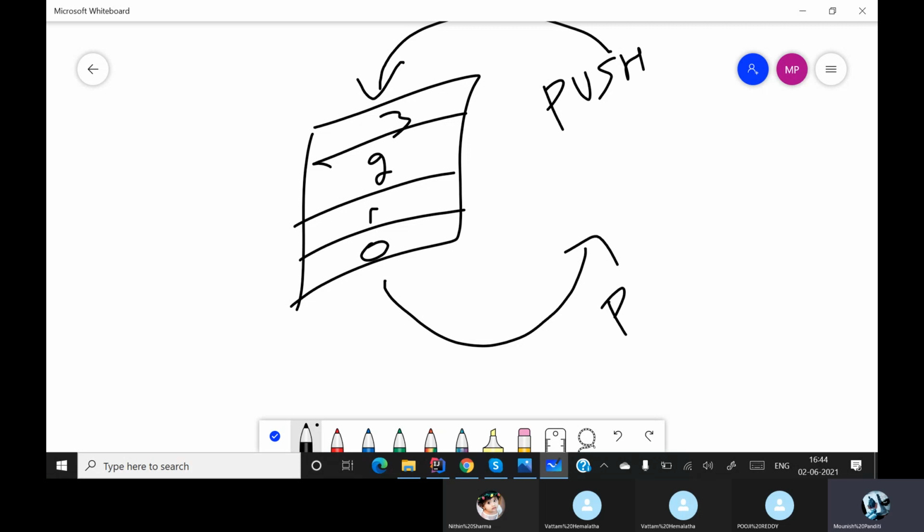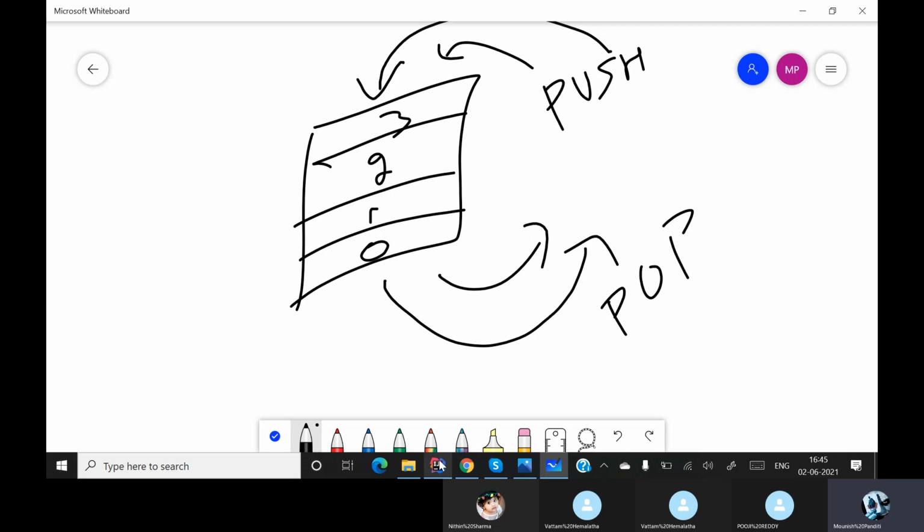Getting the data is the pop method. On the top you are pushing the data, from below you are taking the data. This is called push and pop methods.